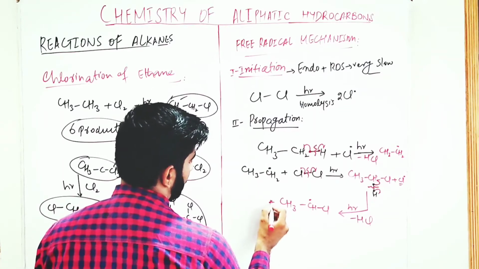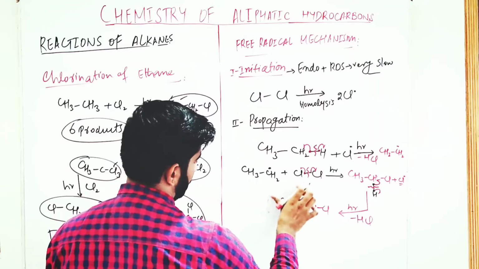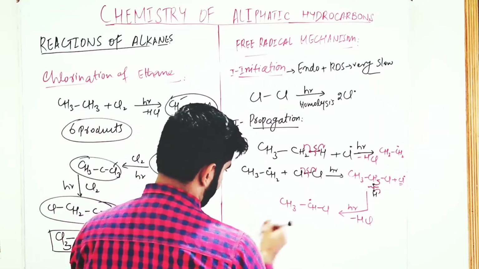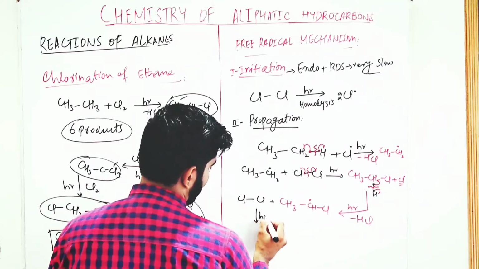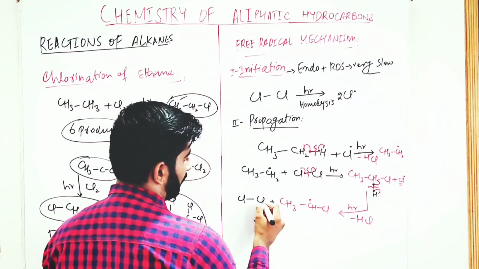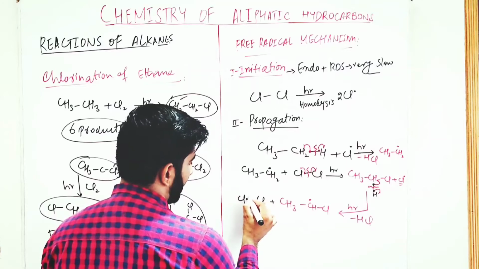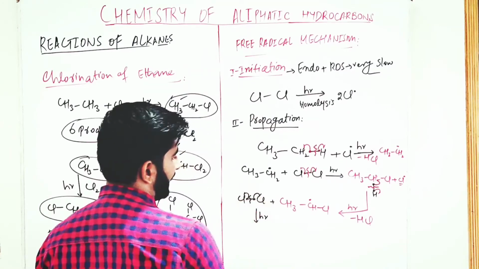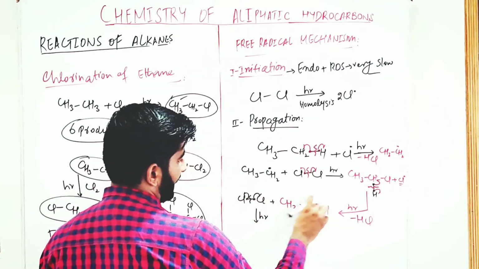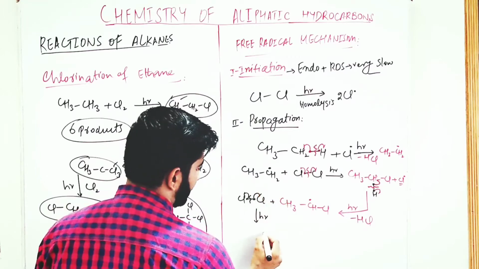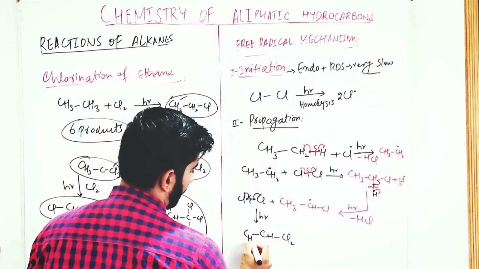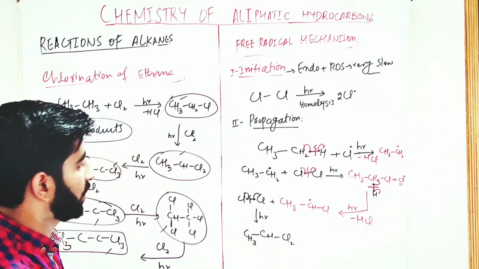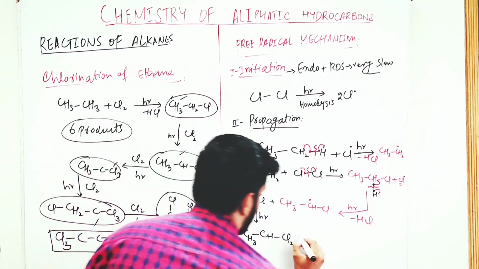In the next step, we again add chlorine. The reaction takes place in the presence of sunlight or ultraviolet light, and homolysis takes place. This bond breaks, free radicals are formed. This free radical and this chlorine free radical react, and there is formation of dichloroethane with chlorine free radical.